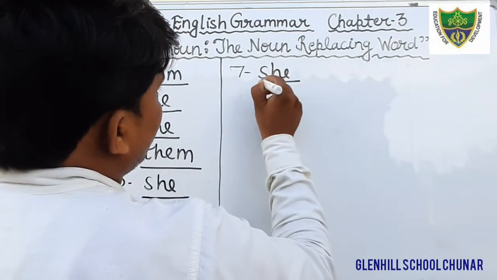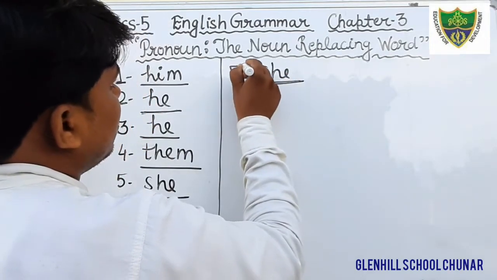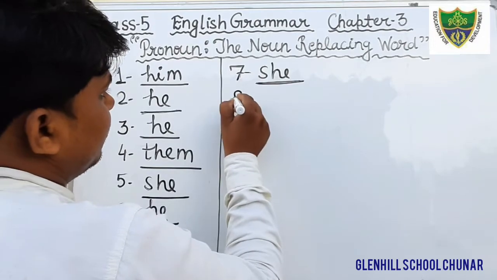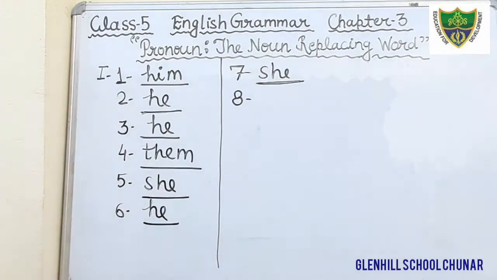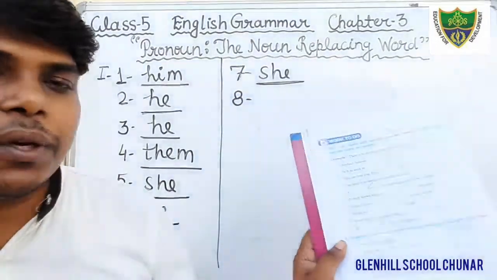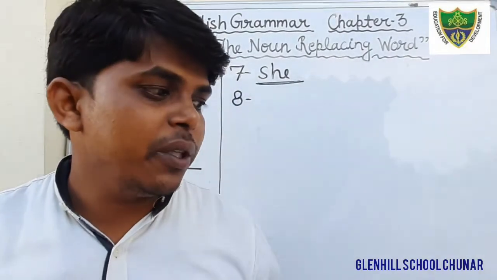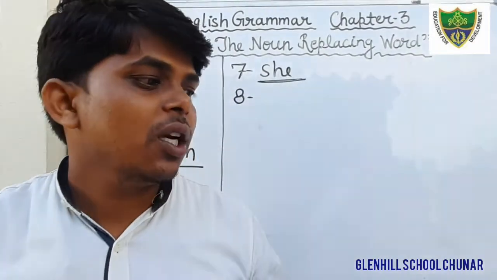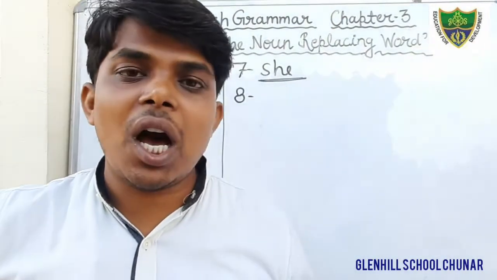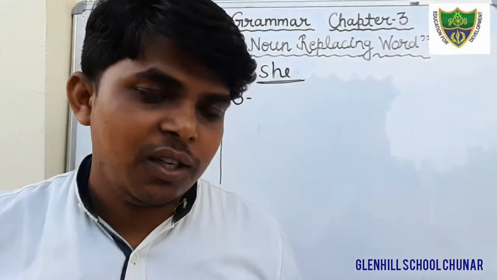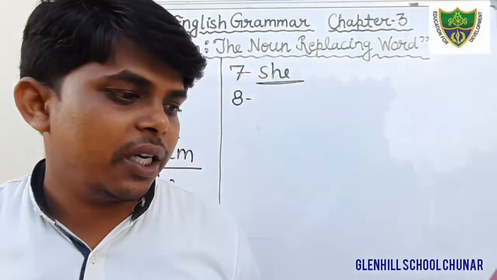Okay, in question number 7, you will fill in the word she. And what would be the sentence? The correct sentence: you as well as she are my best friends. Okay, this is the correct answer.